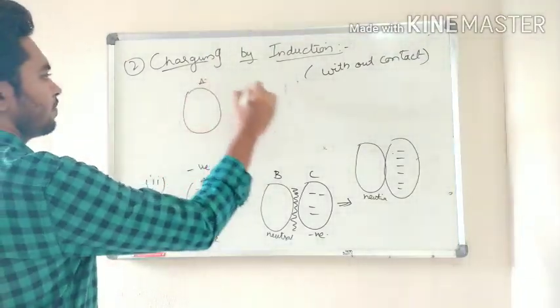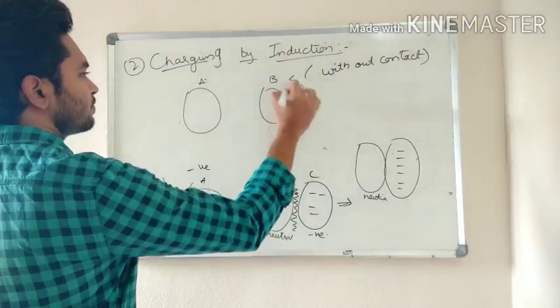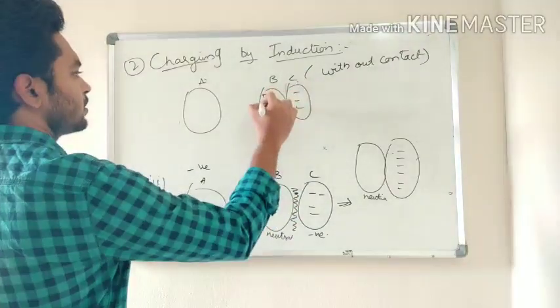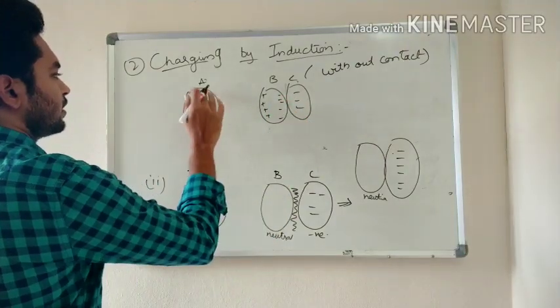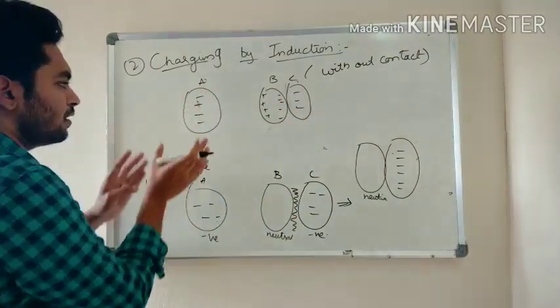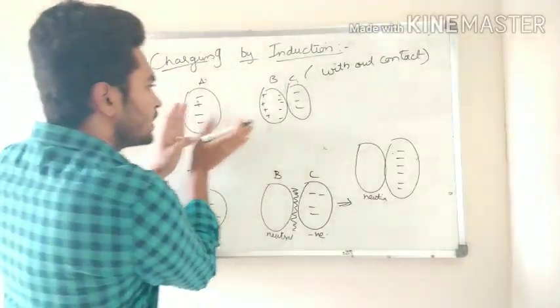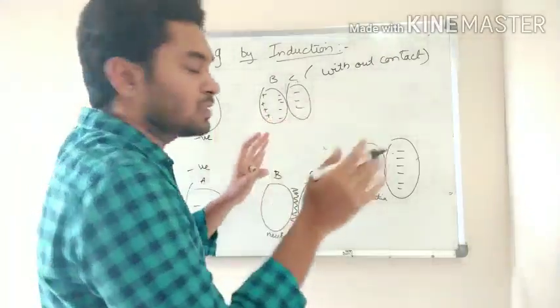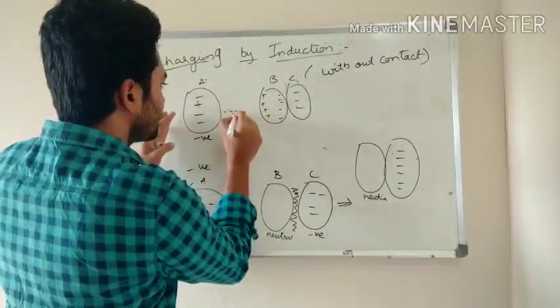This is A, this is B and this is C. Negative. This is positive and this is negative. Here we have negative. Now if I bring this negatively charged body towards B, it does not mean we have to make it as contact. No, just move it a little bit till here.